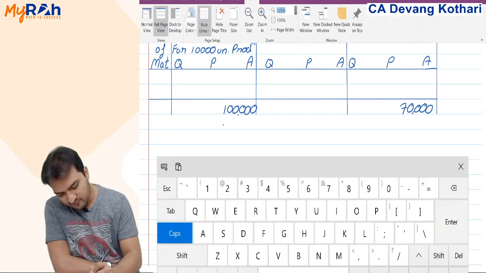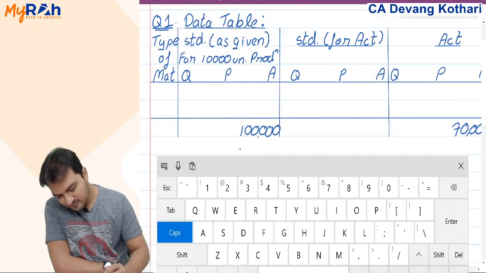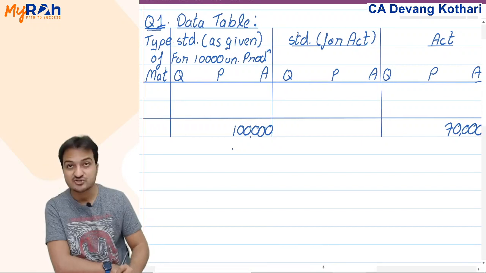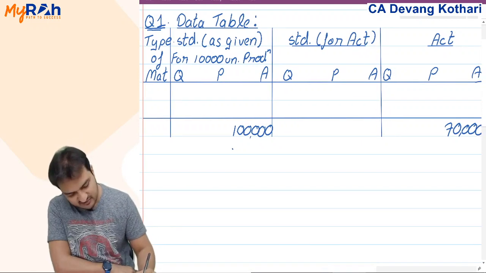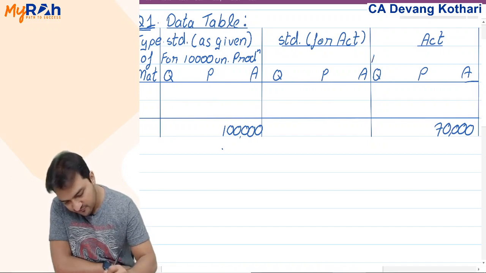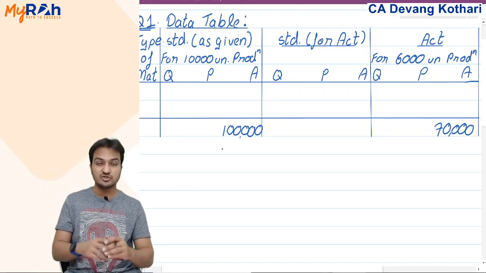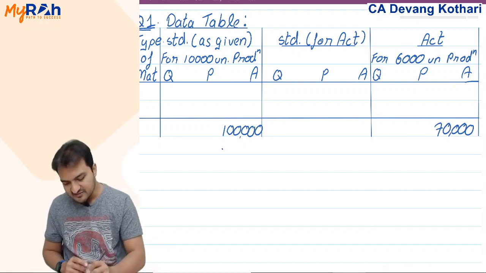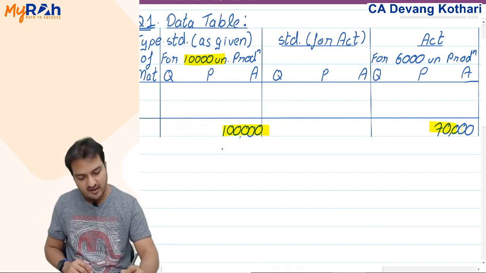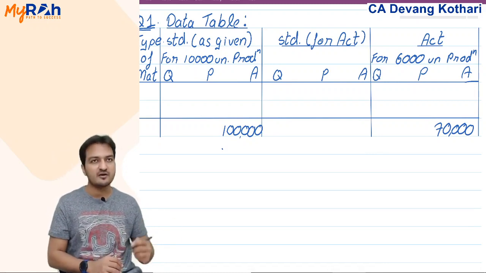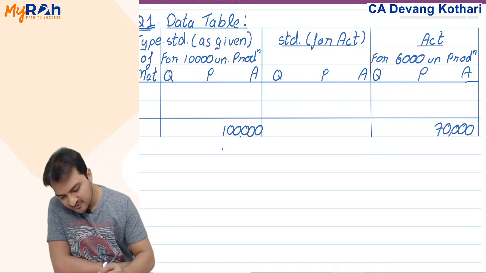The standard given is given for 10,000 units of production, but the actual cost of 70,000 that you had was for 6,000 units production. So conclusion, can I compare my standard cost of 10,000 units with actual cost of 6,000 units? No. What you had to do was create standard for actual.